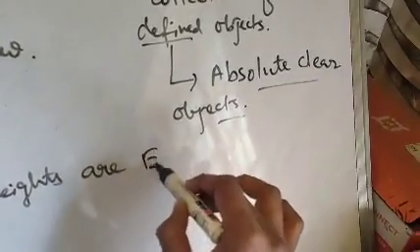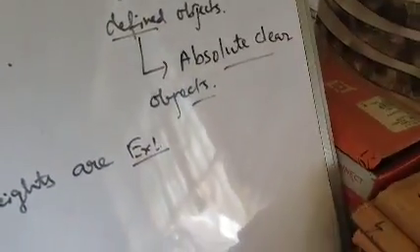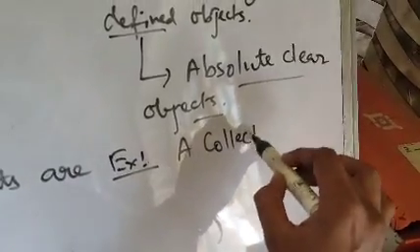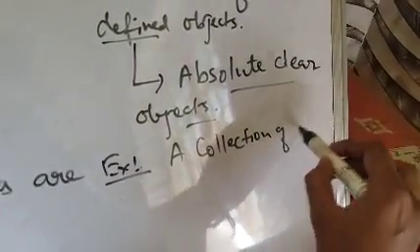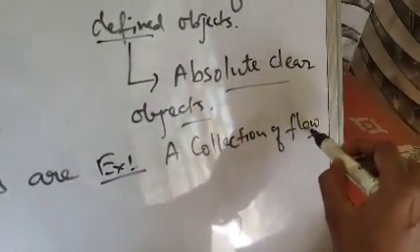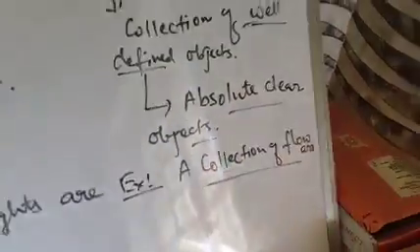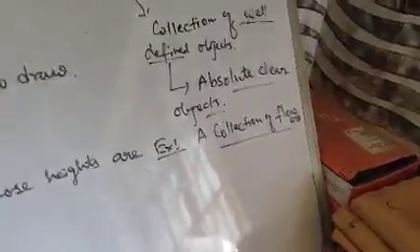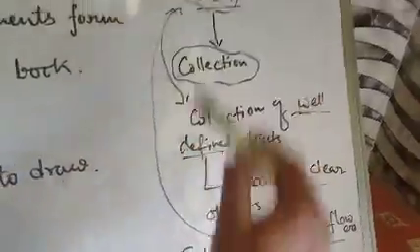Suppose I am writing a statement, a collection of flowers. Now the question is, is this statement well defined? If this statement is well defined, then this collection will form a set.